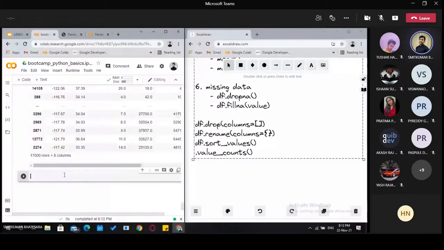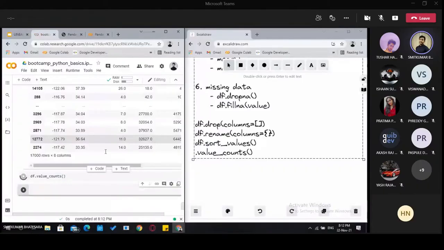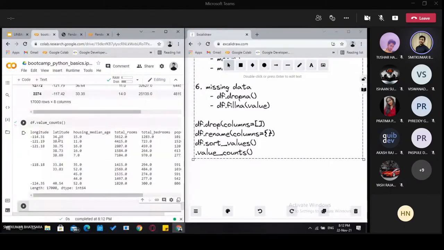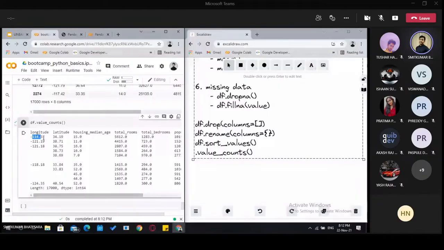Then df dot value counts, sorry. Then it will count all the values, like how many different values are there. So as you can see, these are the different values. What it does is actually it counts these differences, like how many similar values are occurring there.